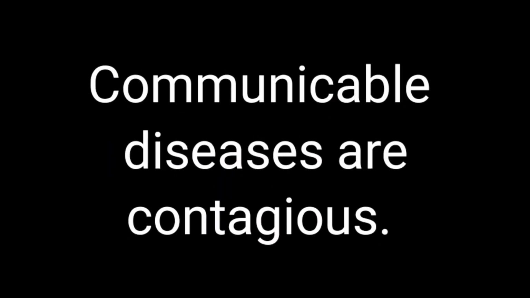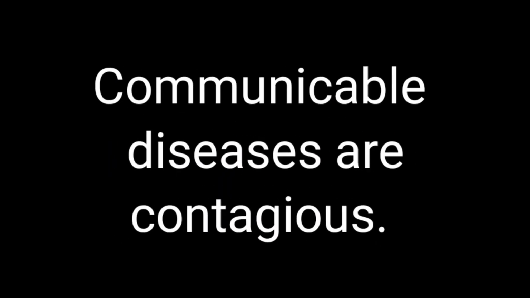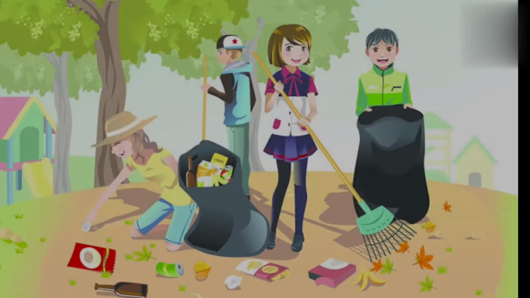So, how to prevent these communicable diseases? What is the prevention of it? Communicable diseases are contagious. Contagious means by touching, by coming in contact, it gets spread. But these diseases can be prevented. We can stop it if we follow some basic guidelines. Then, which are these guidelines?